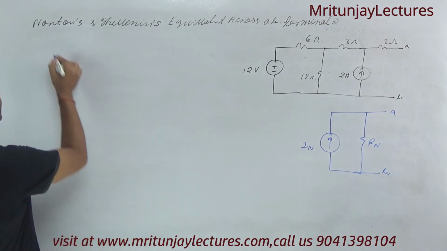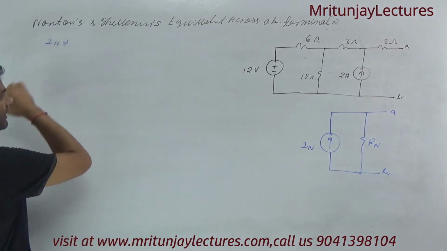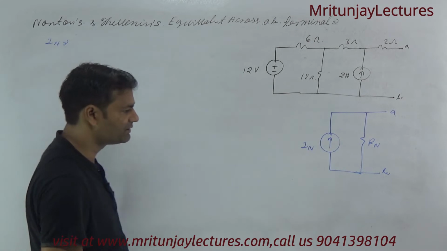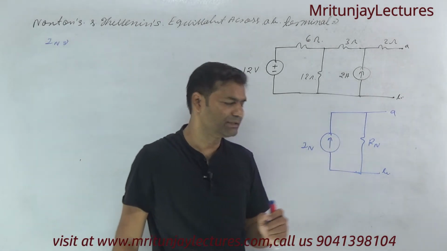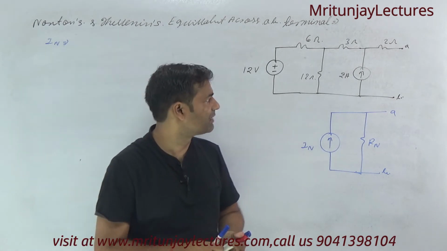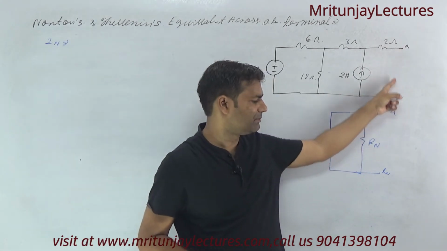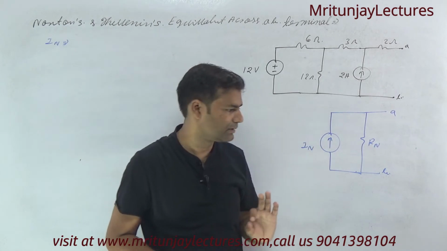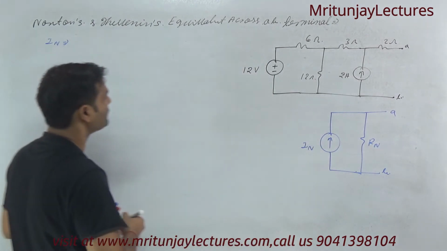So what about IN? How can we determine IN? I have already said, if you determine IN means corresponding to the AB terminal, AB is short circuited.